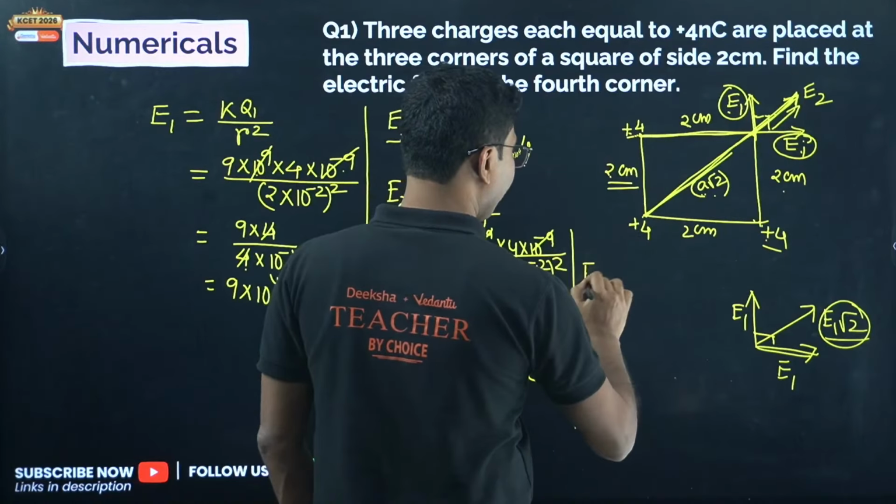You can use the calculator to calculate the value of 9 root 2 and then add it to get the exact value. The exact value will come out to be 17.22 into 10 to the power of 4 Newton per Coulomb. Don't miss out on the unit. Without the unit, 1 mark will be deducted.